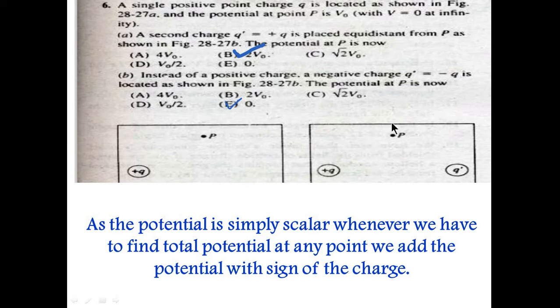If the potential due to this one is V naught, then the potential at this point due to the Q prime charge will also be V naught. So in the case of potential, we simply add the two potentials, so the answer would be 2 V naught. So option B is the correct option.